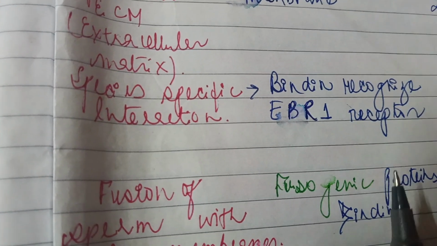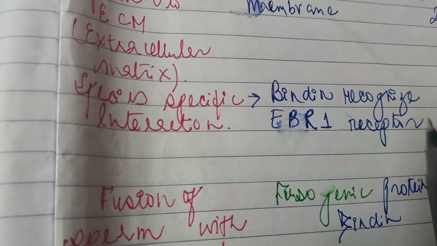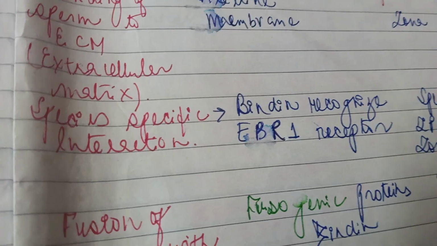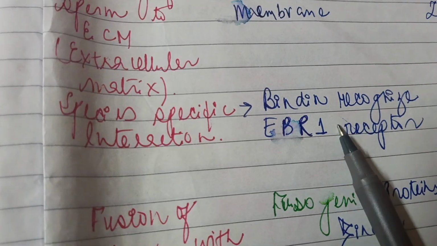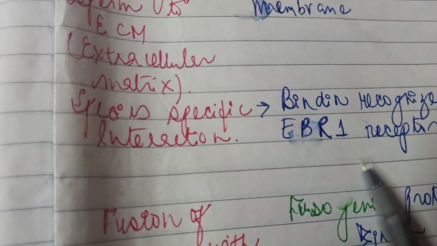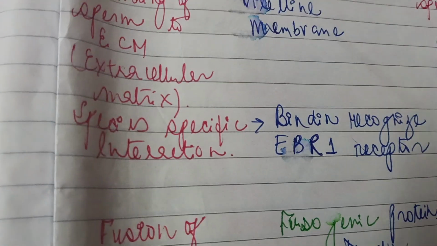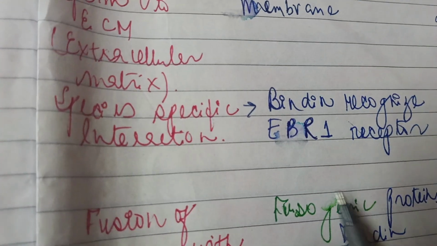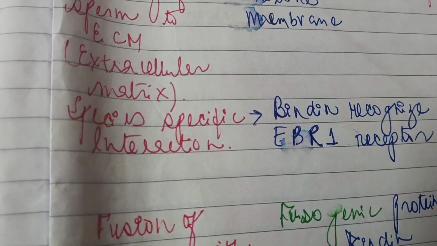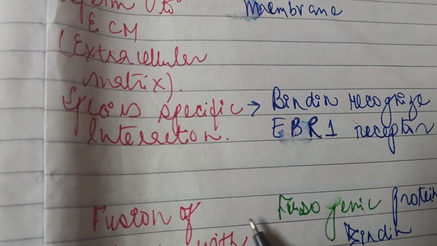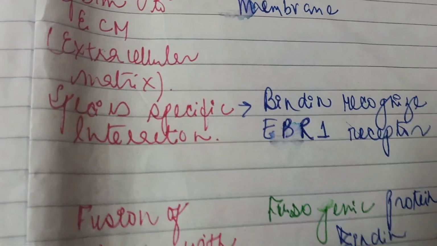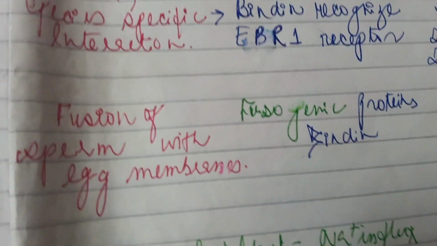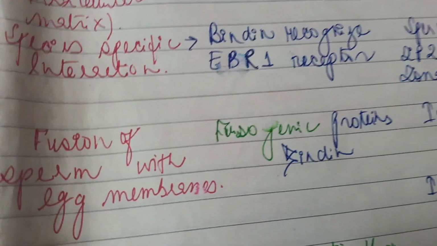That is, only specific species can interact with the specific receptors. There we have bindin recognize EBR1 receptor. That is, EBR1 receptor is present which can recognize the bindin. Bindin can bind with only EBR receptor. If it is of a different species, then it won't recognize, and hence sperm won't be able to bind with the receptor and no fertilization will occur. After that, what happens is fusion of sperm with egg membranes.